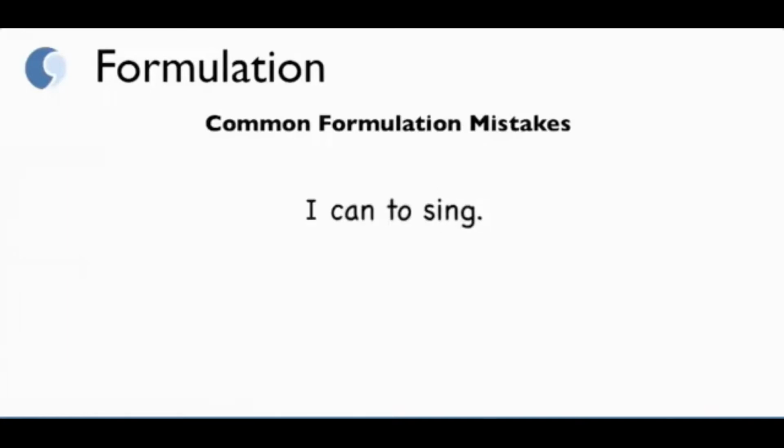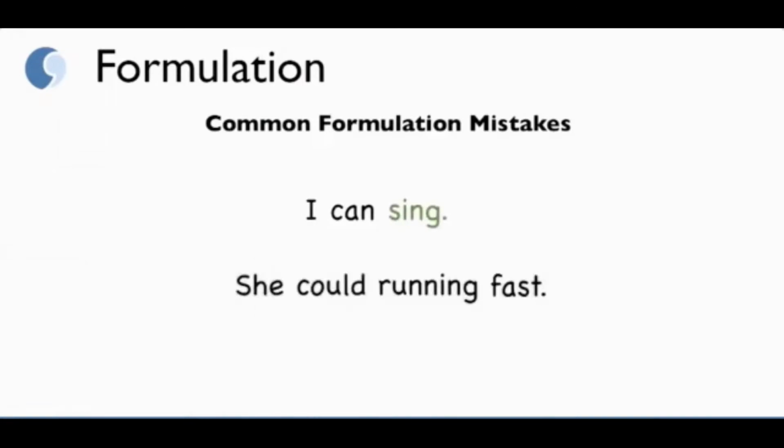So let's look at some common mistakes. The very common mistake is using an infinitive with to. I can to sing here. So remember, the modal verbs take the infinitive without to. It should be I can sing. She could running fast. It should be she could run fast.